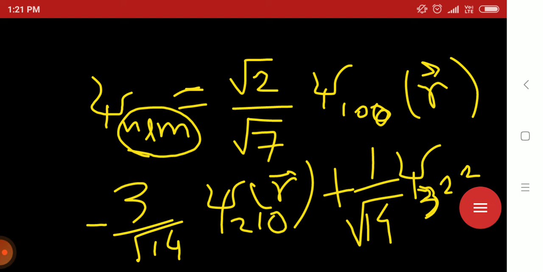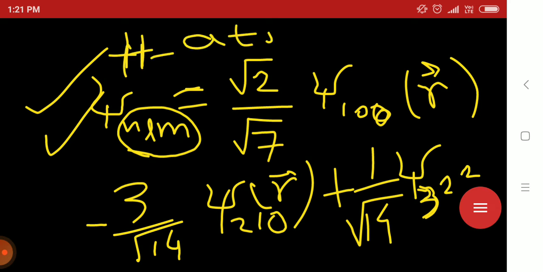That means in the question a wave function is given, the wave function of a hydrogen atom.